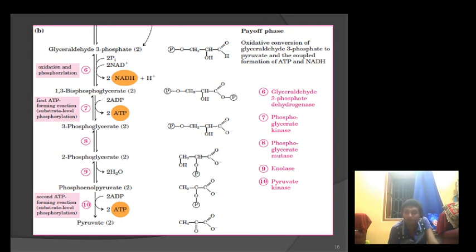Hope all of you understand. And this pyruvate is used later in the Krebs cycle or other processes.